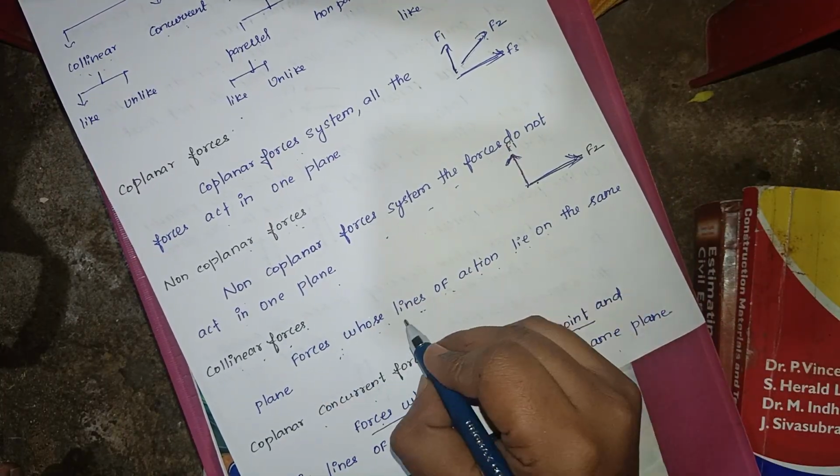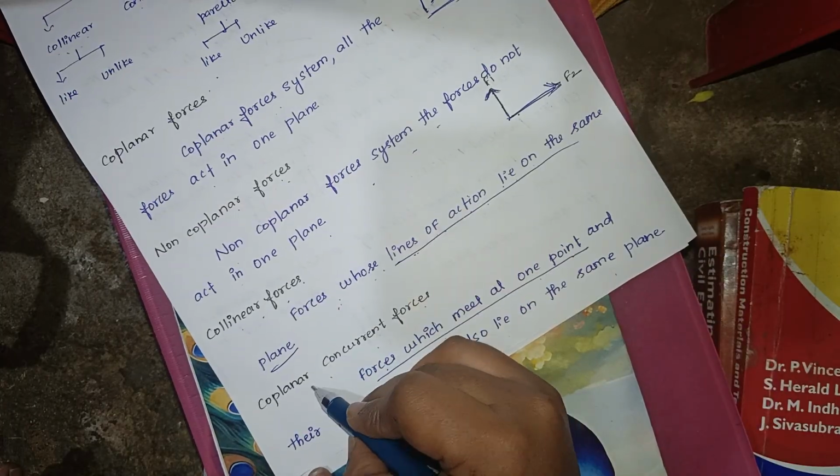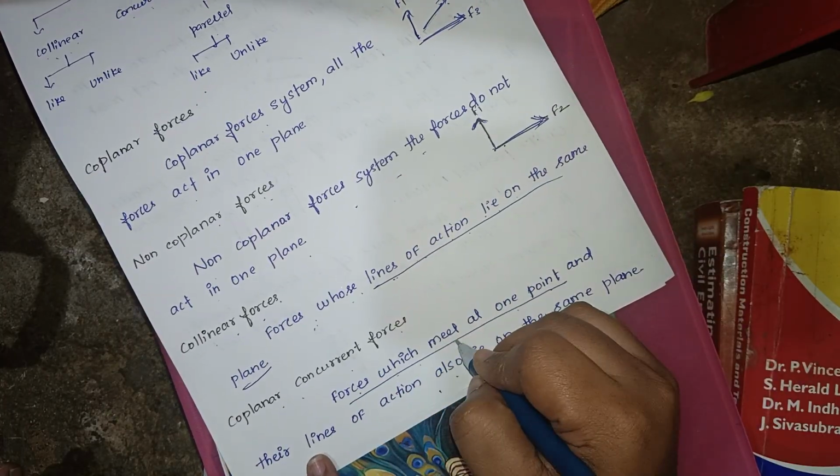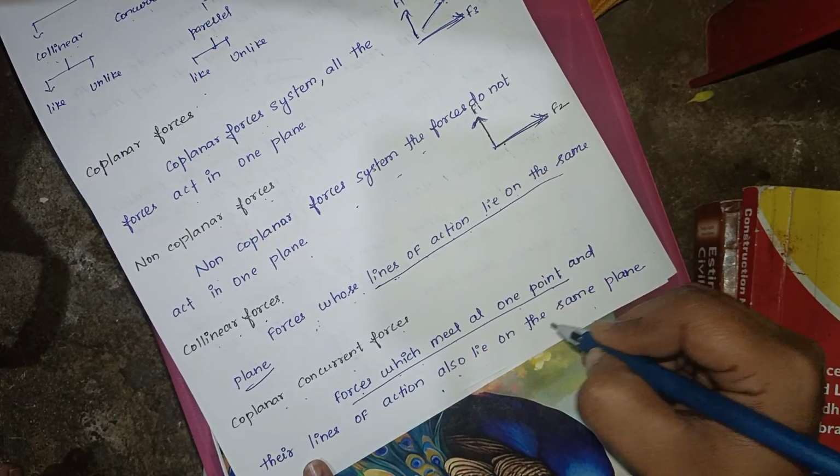Collinear forces are forces whose lines of action lie on the same plane. Then coplanar concurrent forces are forces which meet at one point and their lines of action also lie on the same plane.